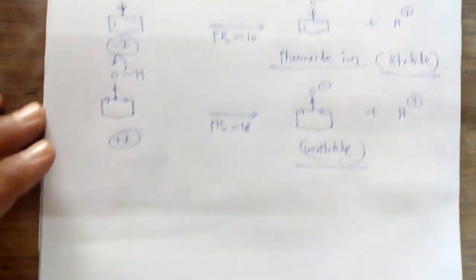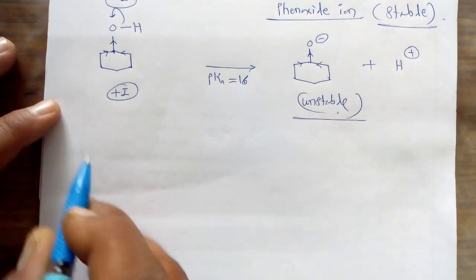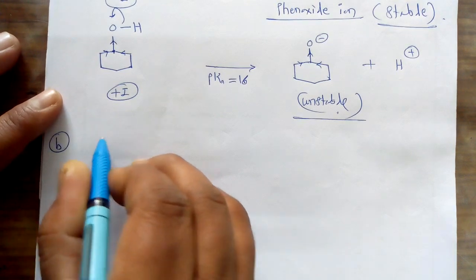So this is the first example for acidity and the particular resonance effects. The second example we have to consider here is carboxylic acids.